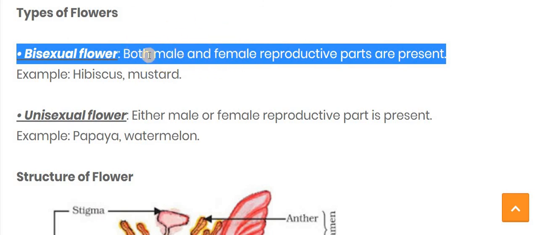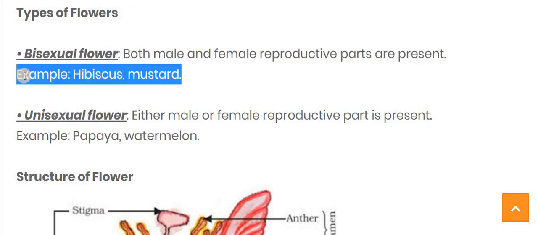So that kind of flower we consider a bisexual flower. A flower in which both male and female reproductive parts are present is called a bisexual flower. For example, hibiscus and mustard.